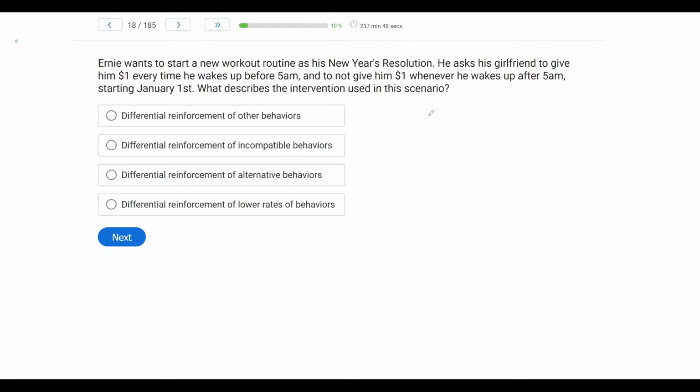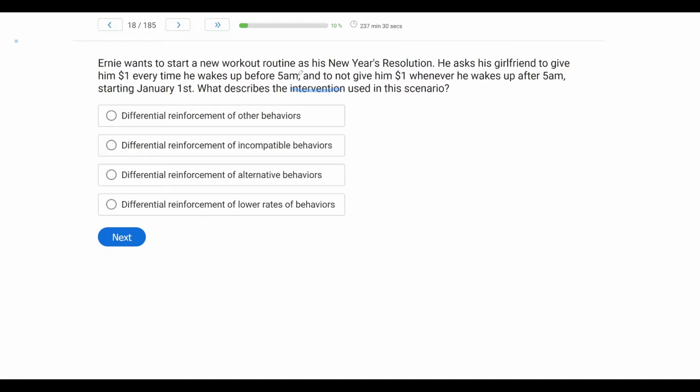Ernie wants to start a new workout routine as his New Year's resolution. He asks his girlfriend to give him $1 every time he wakes up before 5 a.m. and to not give him $1 when he wakes up after 5 a.m., starting January 1st. What describes the intervention used in this scenario? We have another intervention question. What do we know so far?